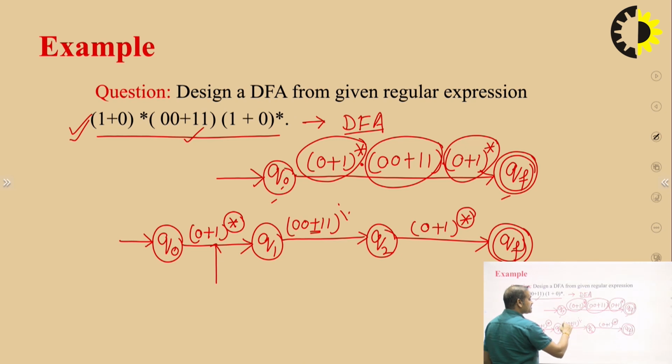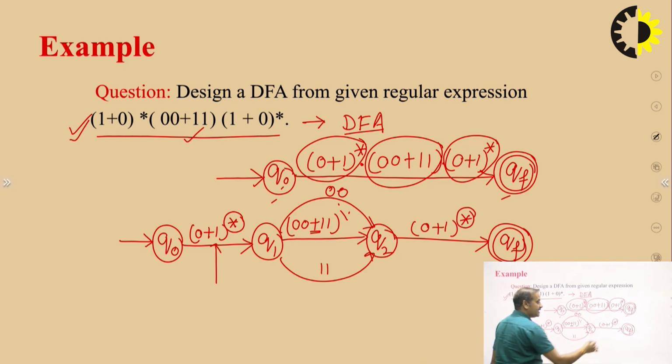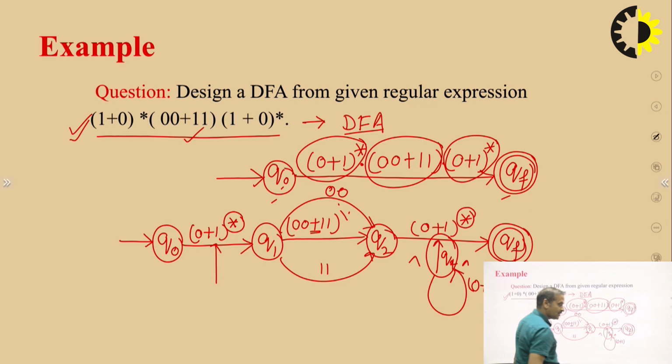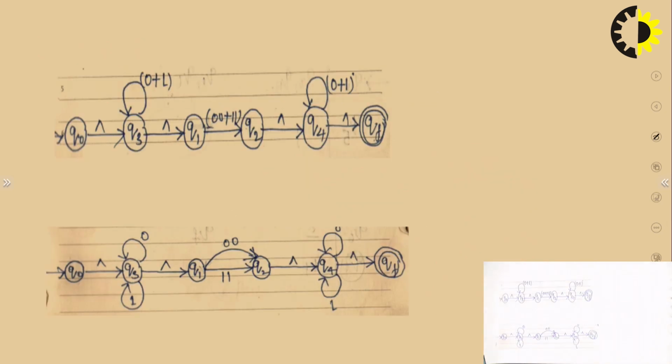Here we construct two loops, one for 00 and one for 11, and here also we take a state Q4 and mark null on both sides and a self loop of 0+1. The next diagram of this step is this. Here we take a state Q0. This is the initial state.